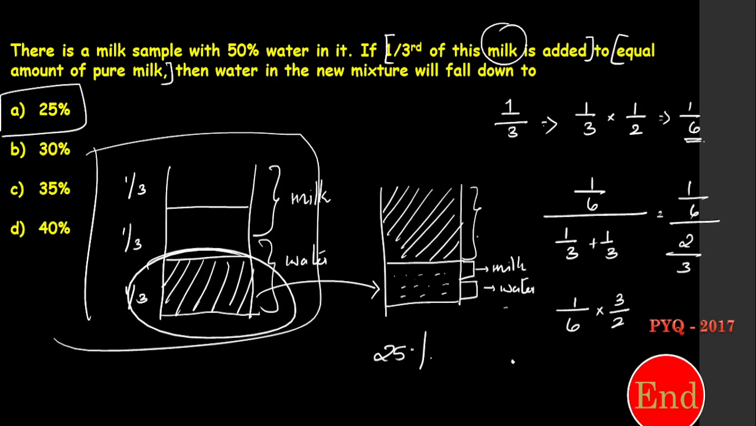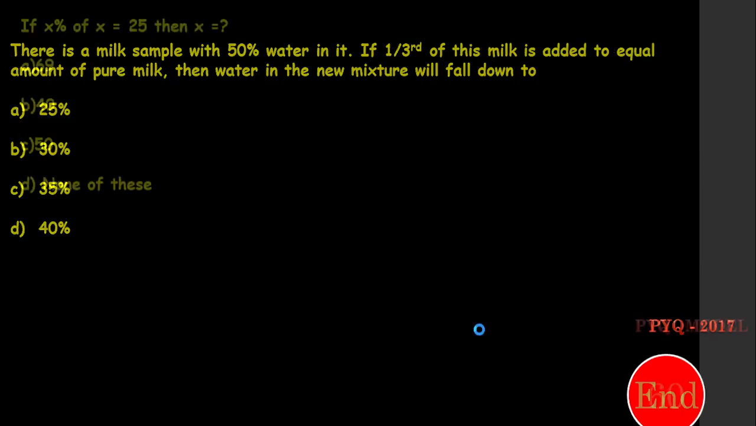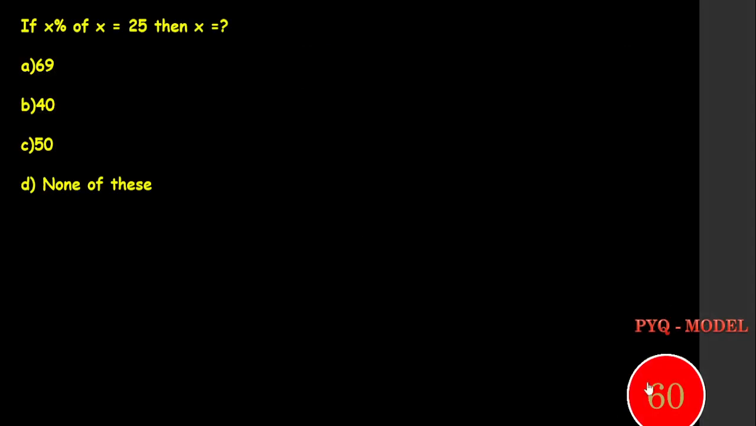What is that? 3/12. That is nothing but 1/4. 1/4 means it is 25%. That's the right answer. Is it clear? So either it is half but split into 3 parts, 1/3. That's the concept. Next question. Start doing this.